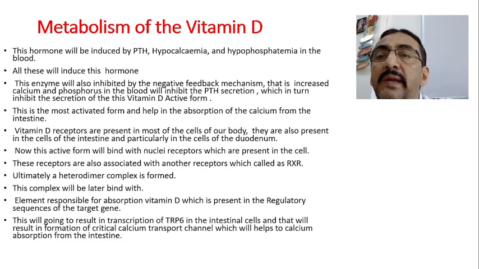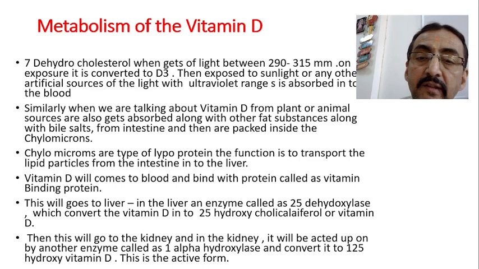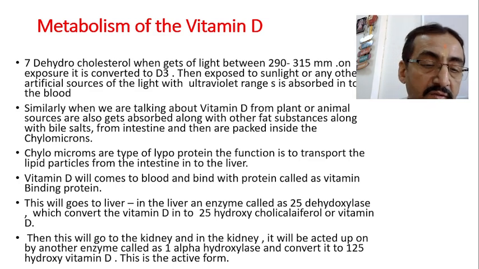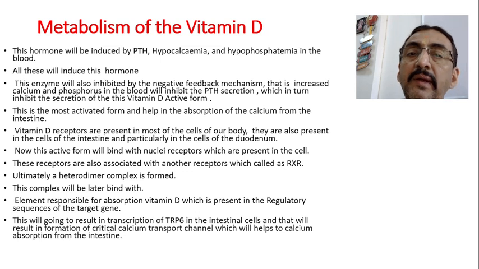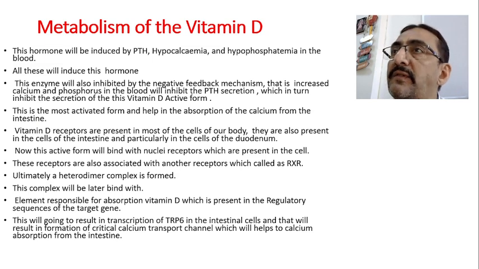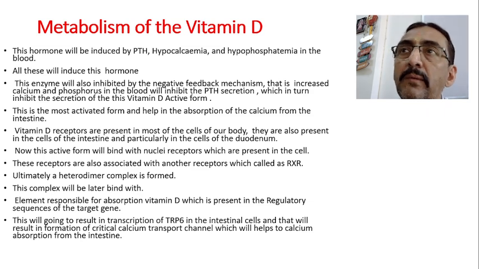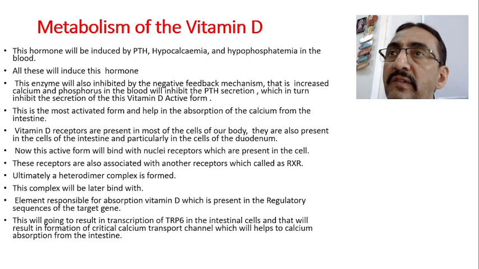Now this hormone will be induced by PTH, hypocalcemia and hypophosphatemia in the blood. Which one? This particular important enzyme, 1-alpha hydroxylase, will be released whenever the PTH action is more and hypocalcemia is there, because that itself is a stimulation. When hypocalcemia is there, we have to maintain the calcium, and to maintain the calcium you need vitamin D. So the active vitamin D will be produced by the 1-alpha hydroxylase enzyme only. So all this will induce the hormone.